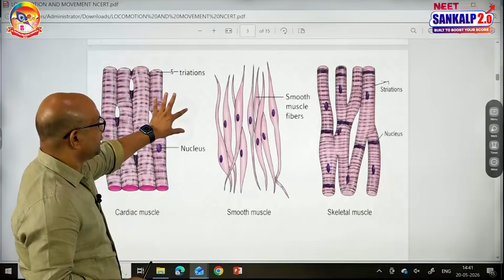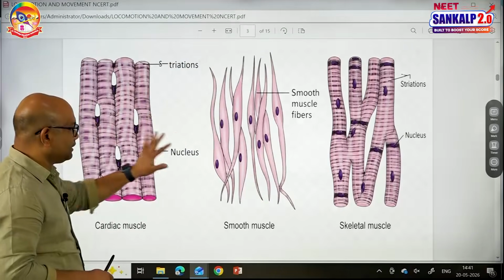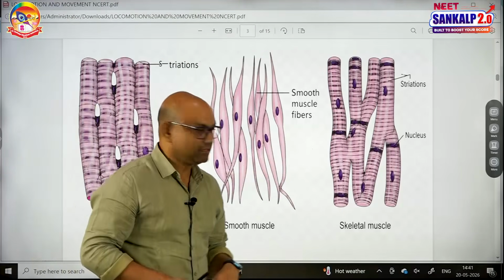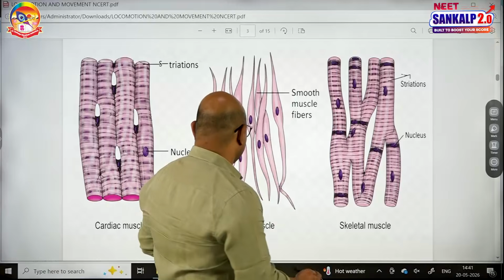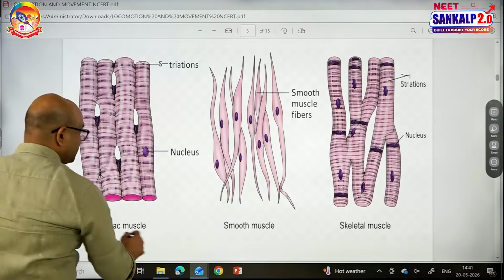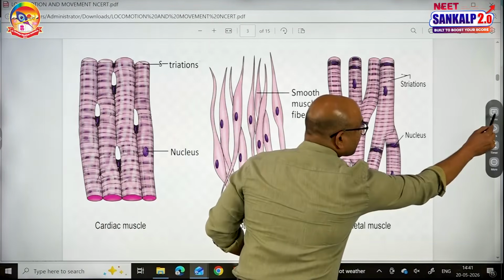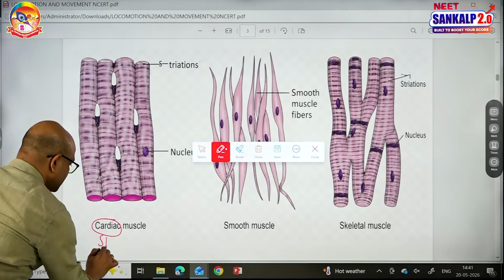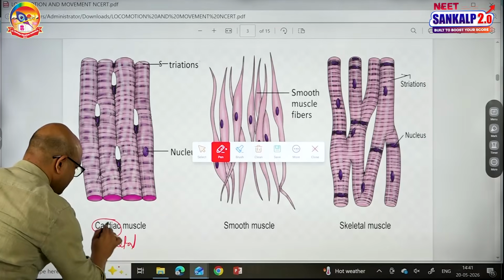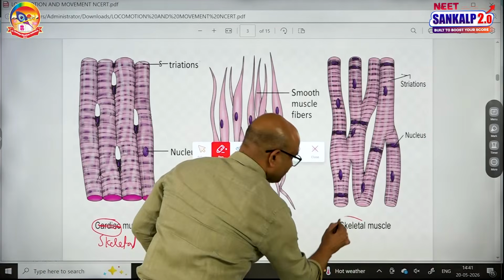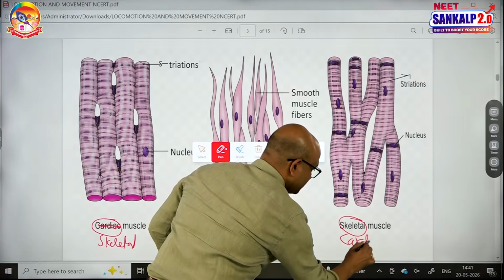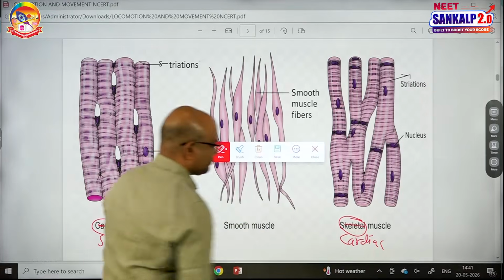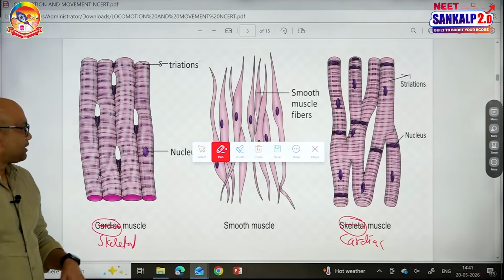See this picture. The first picture is related to the skeletal, second is smooth and third one is cardiac. This one is skeletal, this one is cardiac. Okay, let us talk about the characteristics.